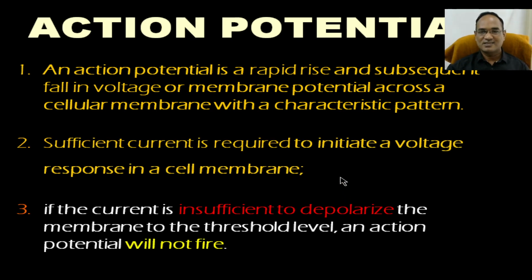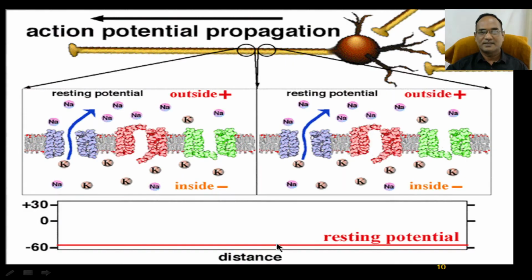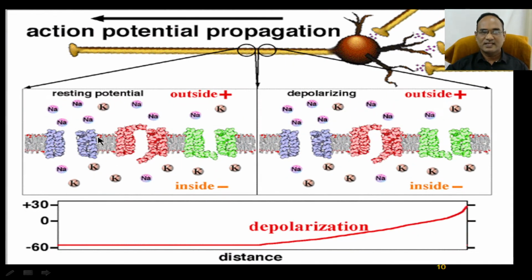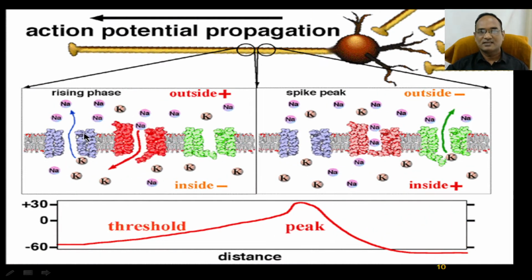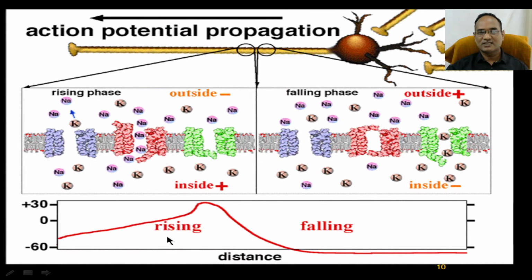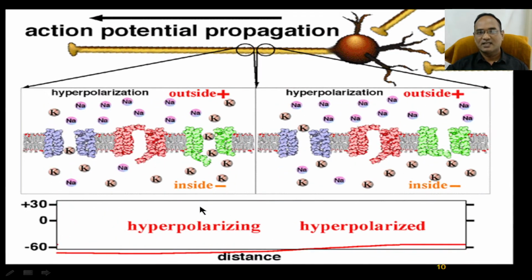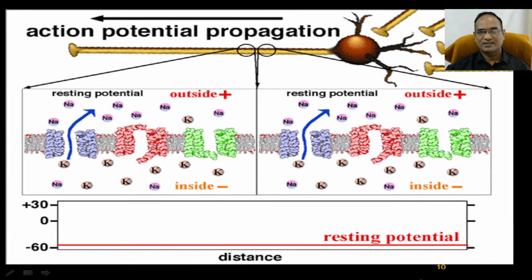If the current is not sufficient, then depolarization may not be possible, and there will be no firing in the cell membrane. This is called the resting membrane potential. During rest there is no activation, and once the electric impulse triggers, it will rise to a peak, and this is called depolarization.